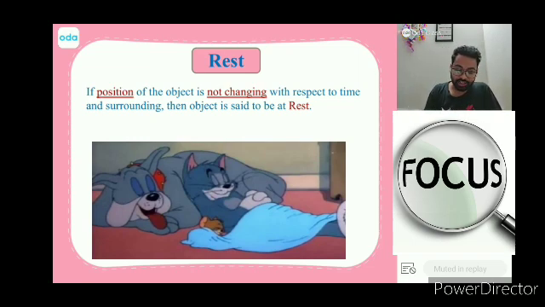If I take three characters: there is this dog D, there is this cat called Tom, and there is this mouse called Jerry J. With respect to Jerry, if I take Jerry's frame of reference, Tom is at rest and the dog is at rest, right? Because with respect to Jerry,